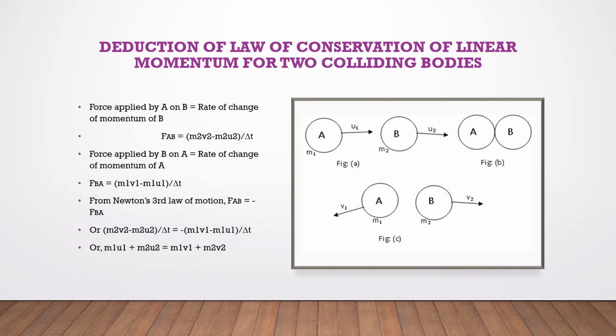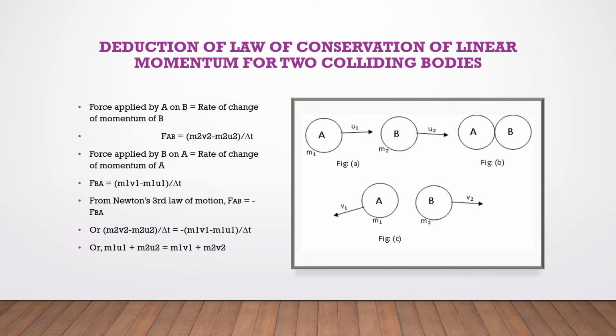Deduction of law of conservation of linear momentum for two colliding bodies. Let us consider two bodies of masses m1 and m2 moving in straight line in the same direction with initial velocities u1 and u2. They collide for a short time delta t. After collision, they move with velocities v1 and v2.